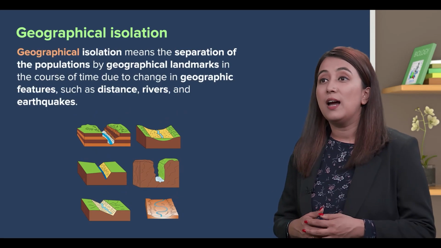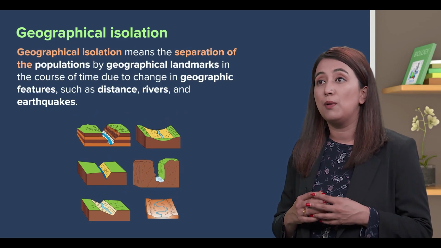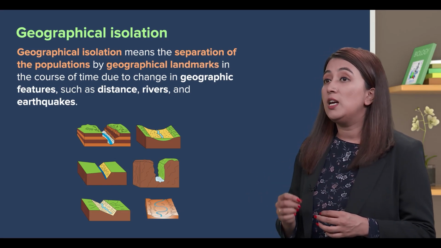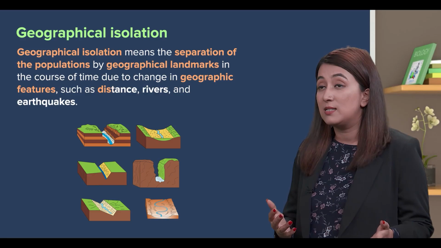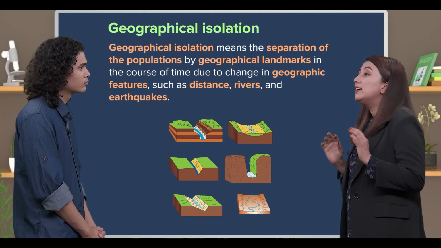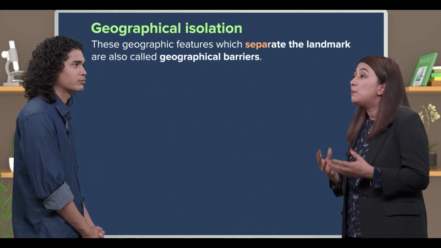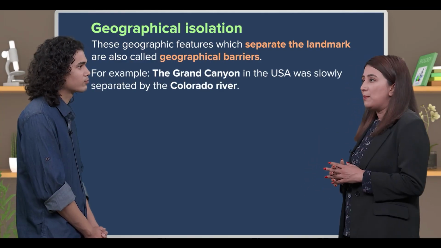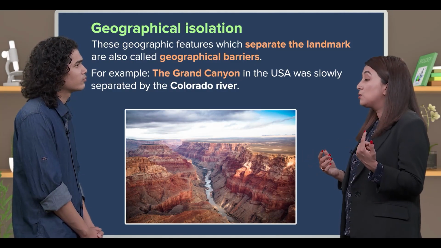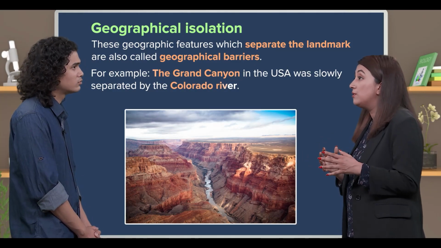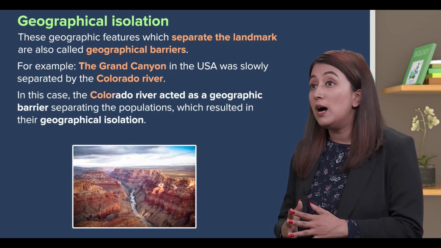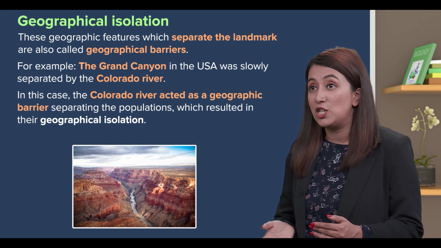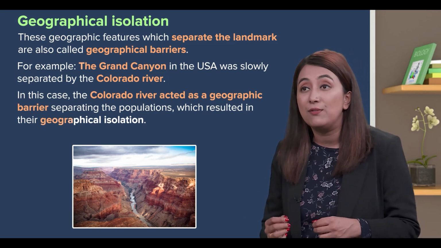Yes. Geographical isolation means the separation of the populations by geographical landmarks in the course of time due to change in geographic features such as distance, rivers, and earthquakes. These geographic features which separate the landmark are also called geographical barriers. For example, the Grand Canyon in the United States was slowly separated by the Colorado River. In this case, the Colorado River acted as a geographic barrier separating the populations, which resulted in their geographical isolation.